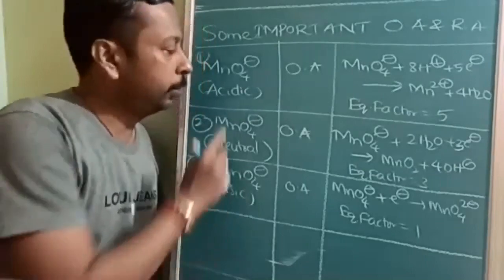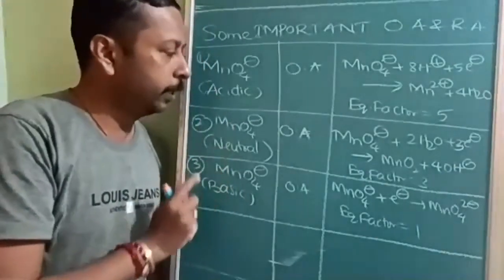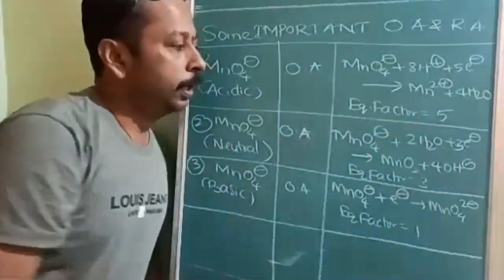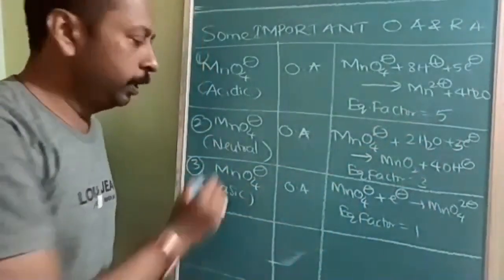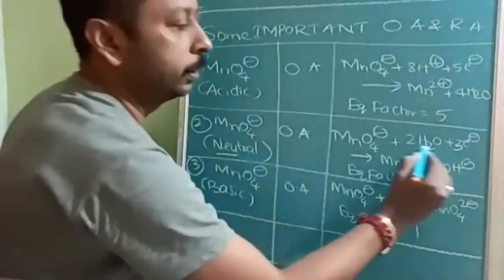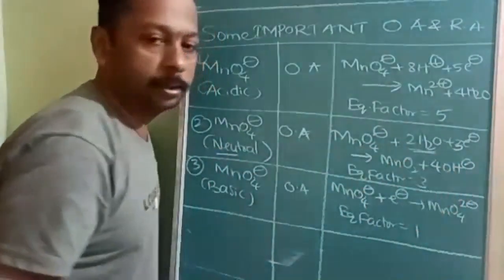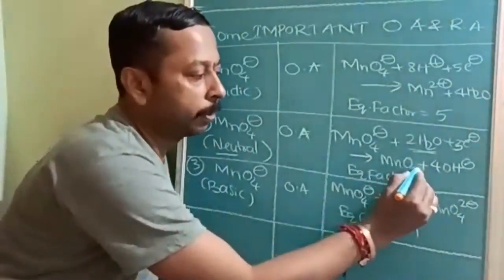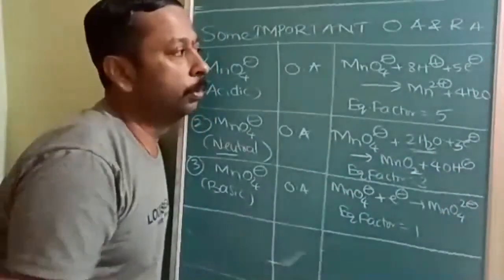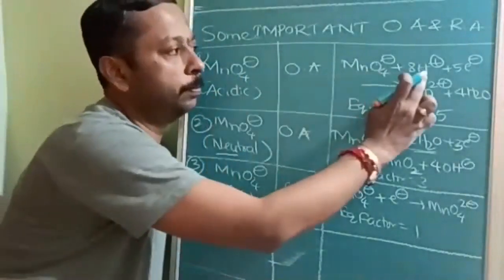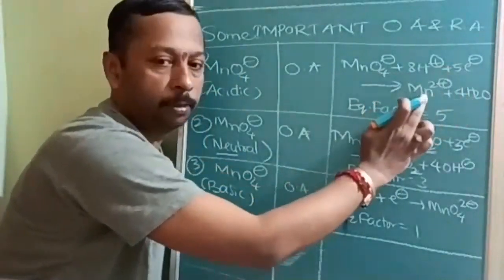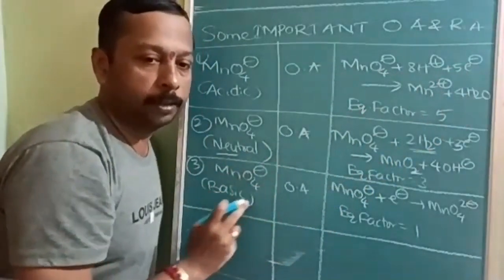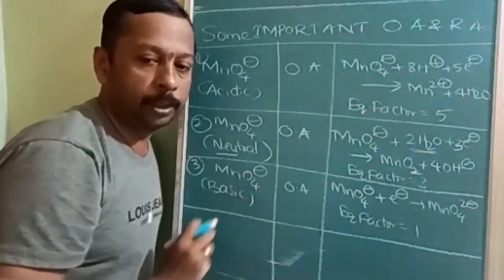So MnO4 in acidic, neutral, and basic medium. Neutral means water. This reaction is also very important, because for balancing it is highly important, and the product is MnO2. In acidic medium, with H plus and 5 electrons, it will be converted to Mn2 plus. MnO4 minus in basic means OH minus.